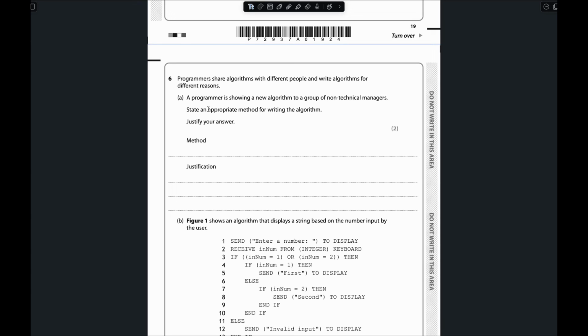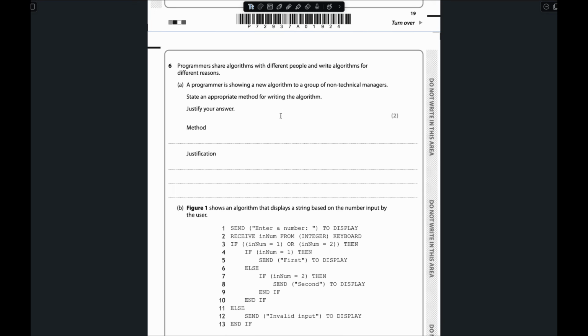So a programmer is showing a new algorithm to a group of non-technical managers. That means the programmer is showing that algorithm to a group of non-technical people, meaning people who are not from a technical background. State an appropriate method for writing the algorithm, justify your answer: method and justification.